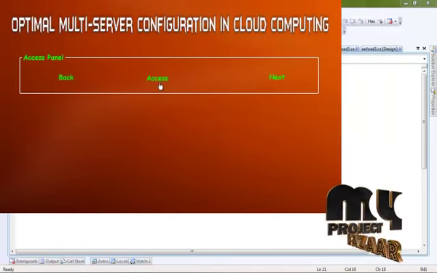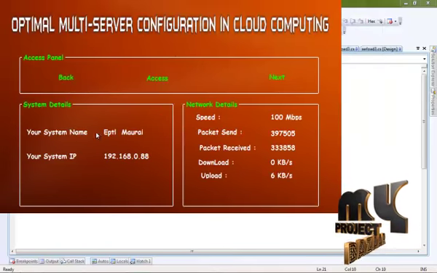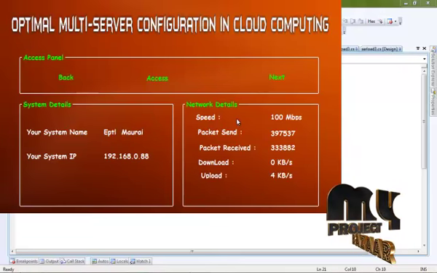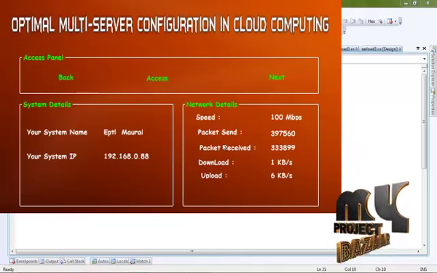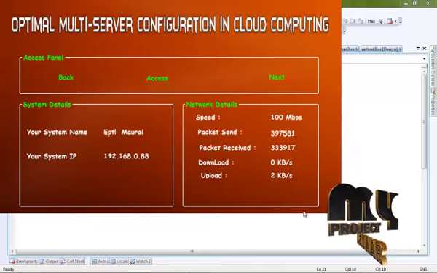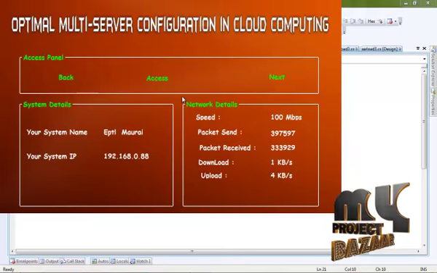Access. This is for the access process. This is for your system name and your system IP address. This is for your system speed and the packet send and packet receive load process. This process is for getting our upload and download rating.